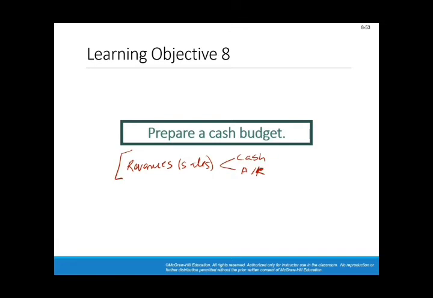The other one is about expenses and payments, or they call them disbursements. Then you have a financing budget and excess or deficiency of cash. So we have four parts in the cash budget.